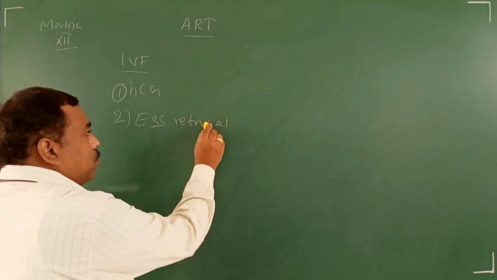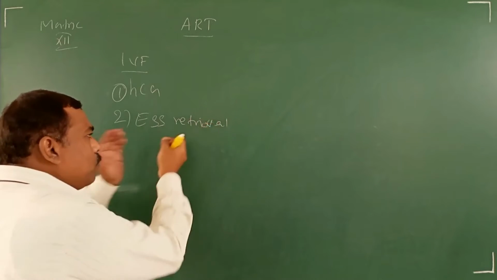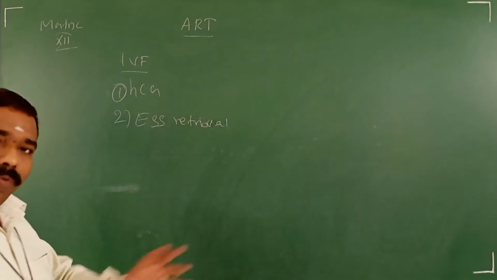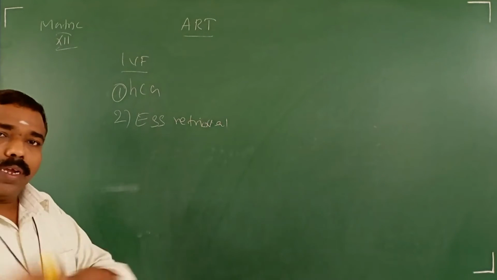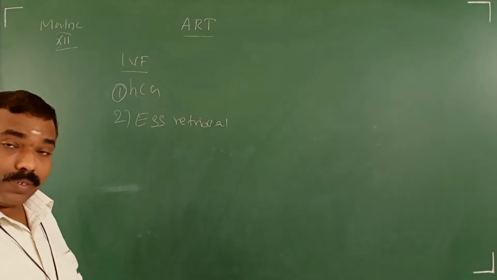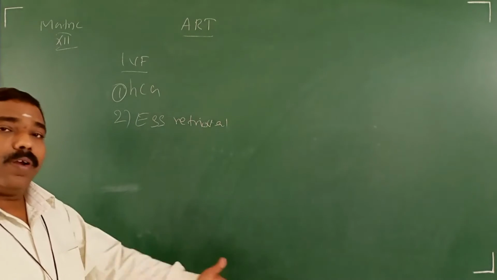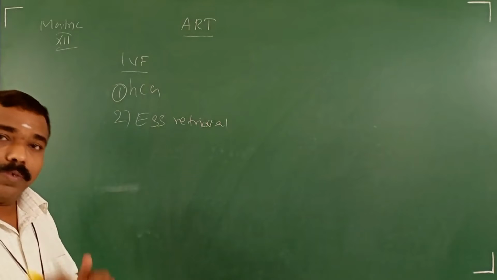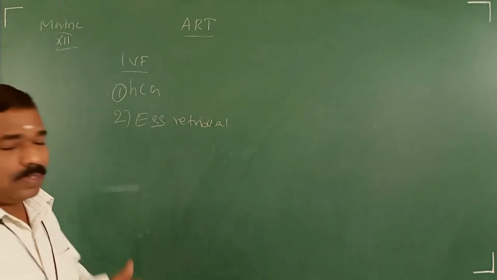That means removal of egg from the ovary. This and all we have already discussed.